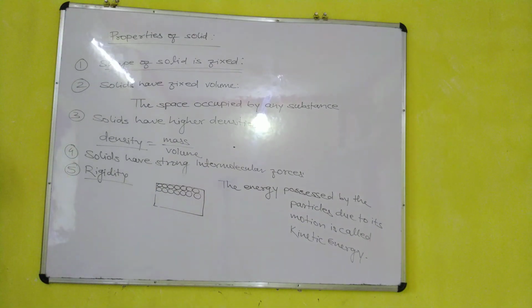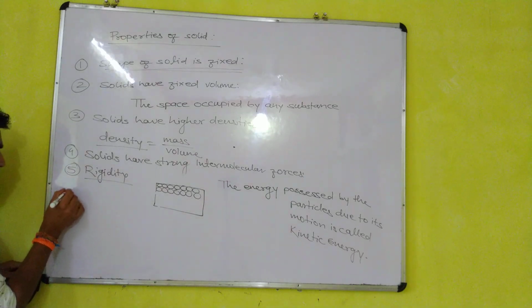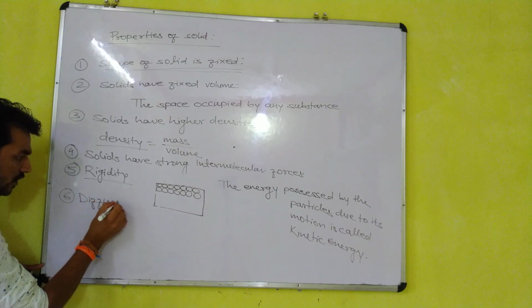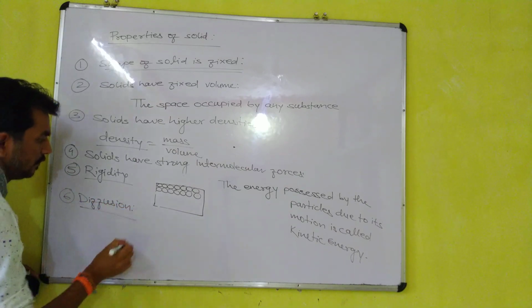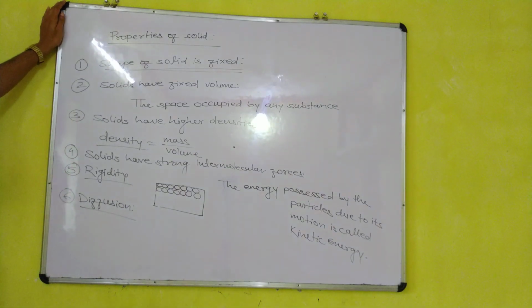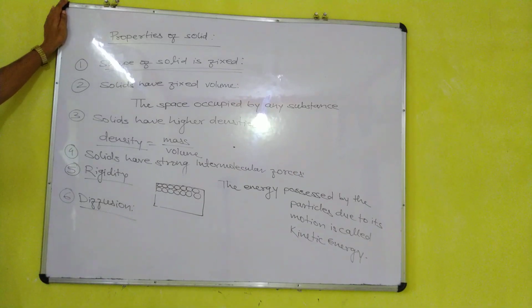Next and the last point is diffusion. The intermixing of two substances is known as diffusion. Solids have very little diffusion. Why?